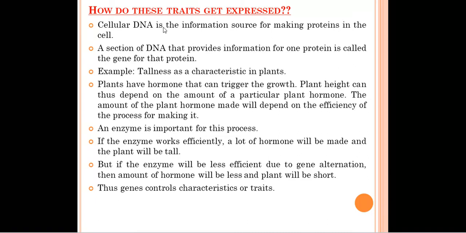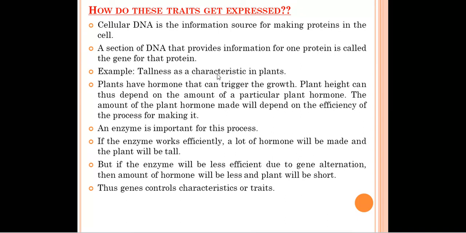First one, cellular DNA is the information source for making proteins in the cell. We have DNA in our body, okay, so that cellular DNA will make the protein in the cell. Second one, a section of DNA that provides information for one protein is called the gene for that protein. So the section of DNA that is responsible for making the protein is called the gene for that protein.